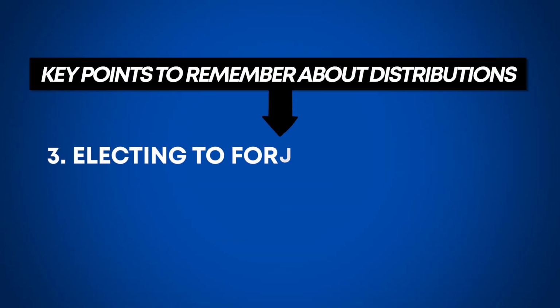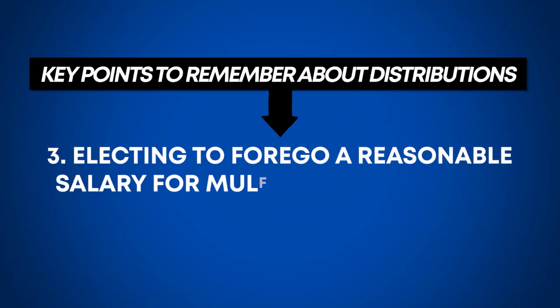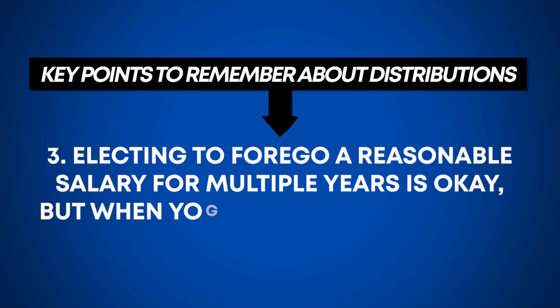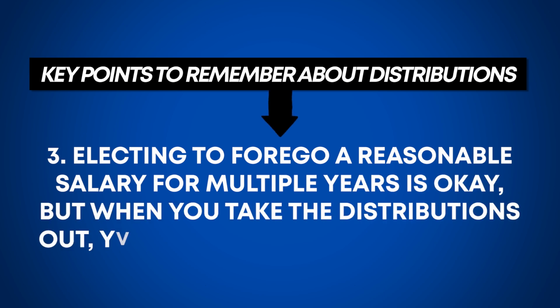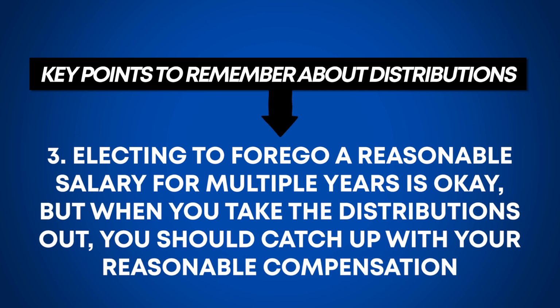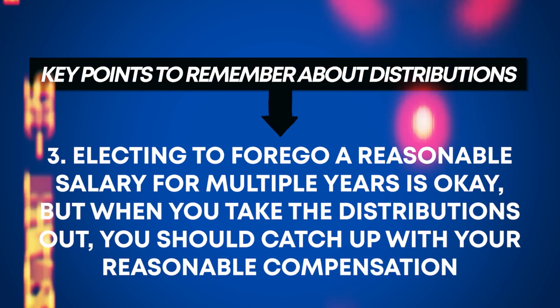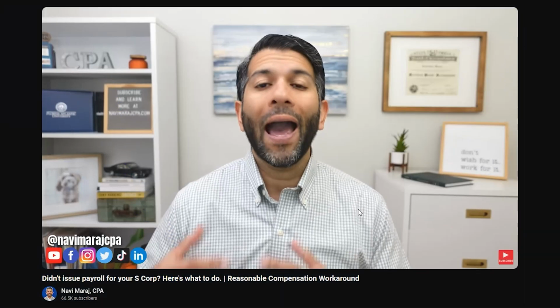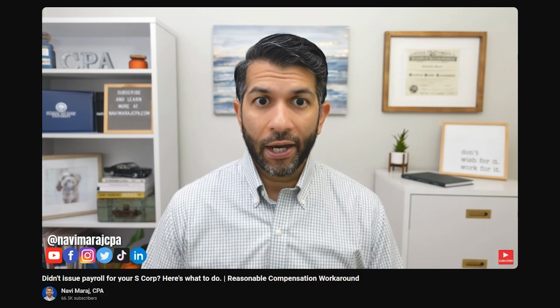Number three, if you elect to forego taking a reasonable salary and distributions for, let's say, multiple years, that's actually okay. But when you decide to finally take the distributions out, you must play catch up with your reasonable compensation that you didn't pay yourself in the previous years. I discussed this in depth in my reasonable compensation video, so be sure to check that video out if you want to understand and take a deeper dive into that topic.